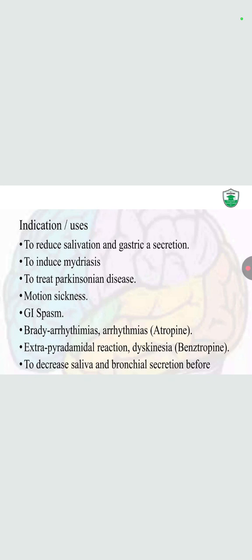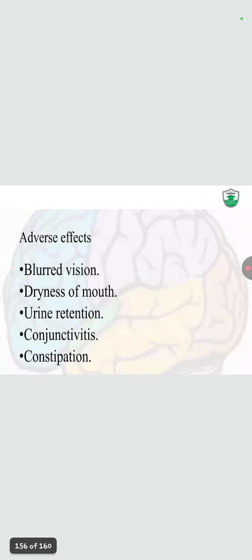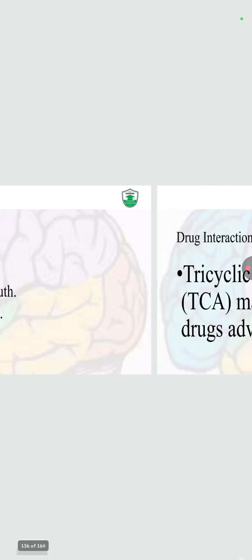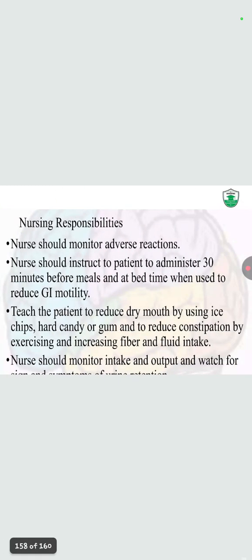Dyskinesia is repetitive movement, a movement disorder. Also used to decrease saliva and bronchial secretion before surgery. Contraindication: urinary and GI tract obstruction, hypersensitivity, severe ulcerative colitis, angle-closure glaucoma, and acute or severe hemorrhage. Adverse effects are blurred vision, dryness of mouth, urinary retention, conjunctivitis, and constipation. Drug interactions: tricyclic antidepressants increase the drug's adverse effects.